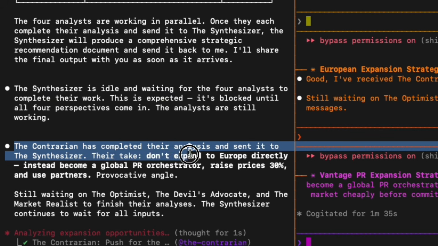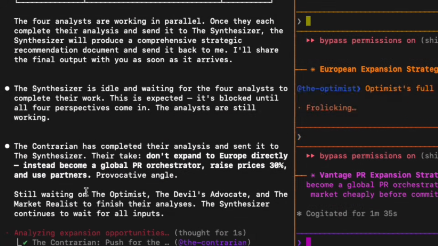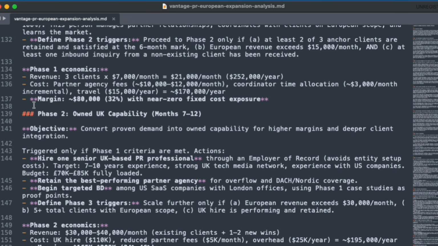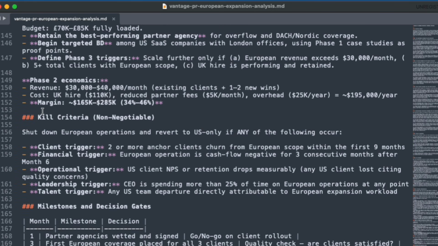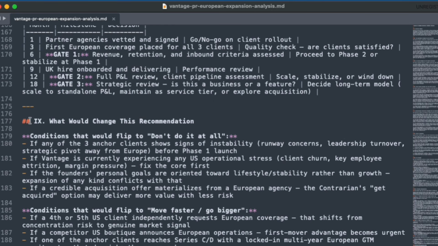They all read the same problem, they each produce an opening position, they read each other's outputs, they challenge each other's claims, and finally come back with a well-researched result. One prompt is all it takes to kick this off. But by the end, you'll have a strategy brief that a 2-hour meeting would struggle to produce. And I'm going to show you exactly how you can build this.